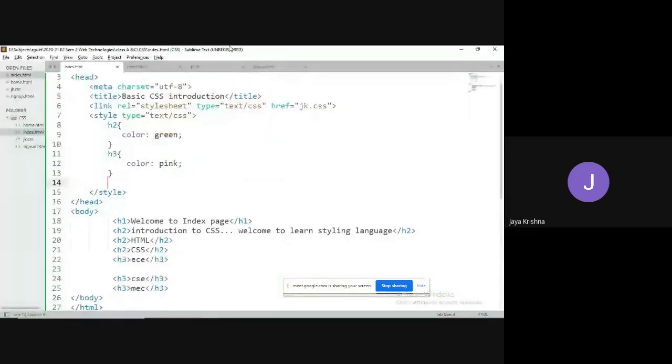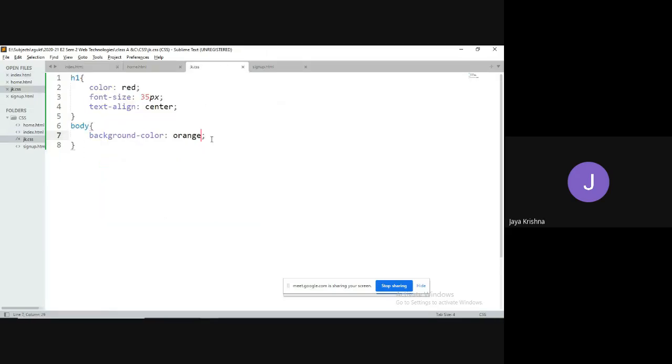Okay, fine. So if you would like to go for global changes, if you would like to have the same properties for various kinds of elements in all the web pages, then we can write those rules in an external CSS file so that those rules will be applicable to all the pages.